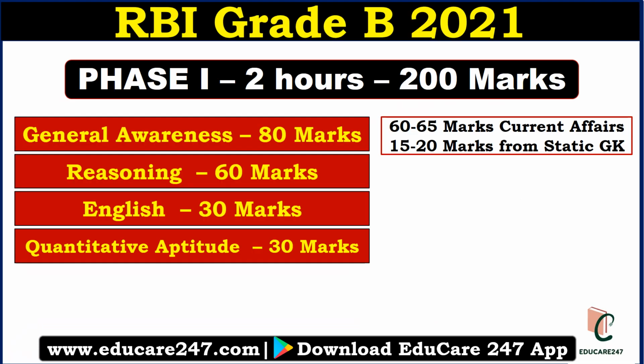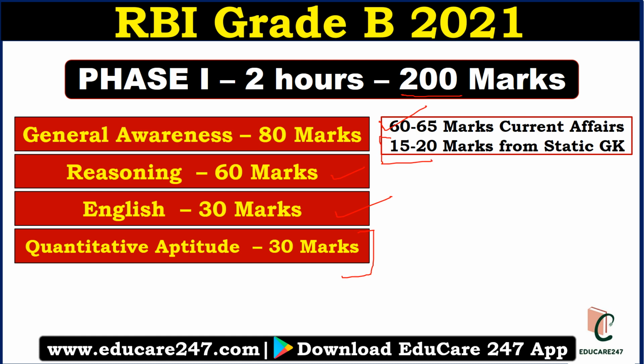This is the exam structure for phase 1 exam of RBI grade B. You will have 2 hours and a total of 200 questions will be given. Each question will have 1 mark, so total 200 marks. General awareness will have 80 marks. Reasoning will have 60 marks. English will have 30 marks and quant will have 30 marks. Out of 80 general awareness questions, 60 to 65 questions will be from current affairs and 15 to 20 questions will be from static GK.